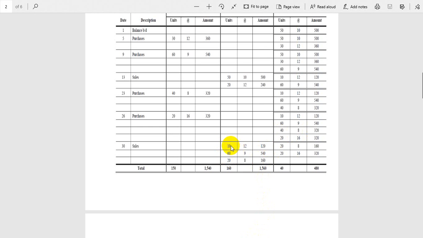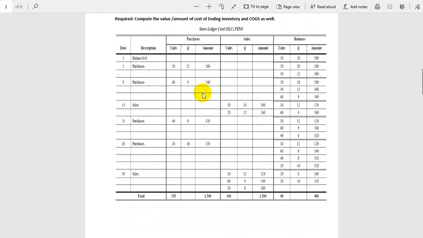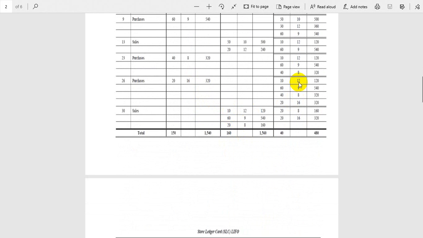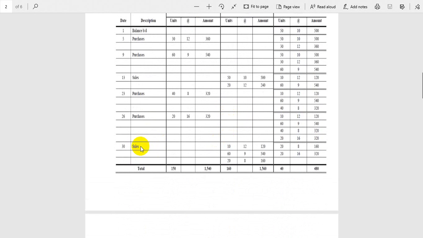So total, if you see total 10 and 60, 70, 70 and 20, 90. Now you have to sell 90 units. 10 you take at a rate of 12 cost. 60 you have taken at the rate of 9, and there were 40 units, but you just pick only 20 because you have to sell 90 units on 30th July. So when you pick only 20 units, how much remaining? 20 units, and there will be no change here, you will just copy it.